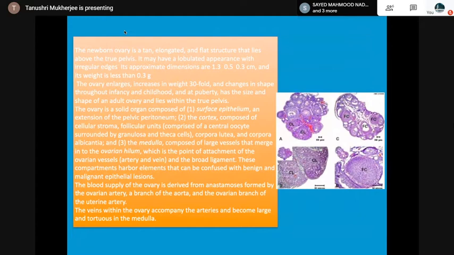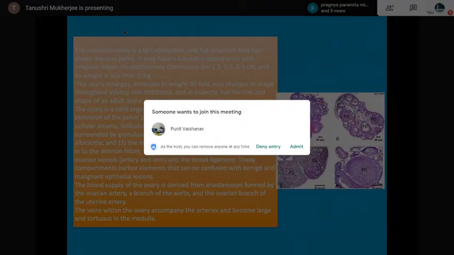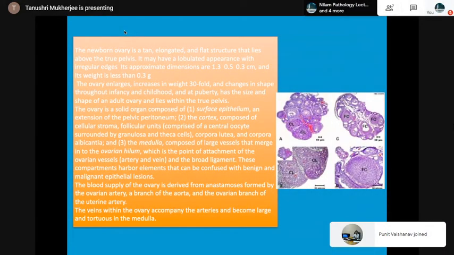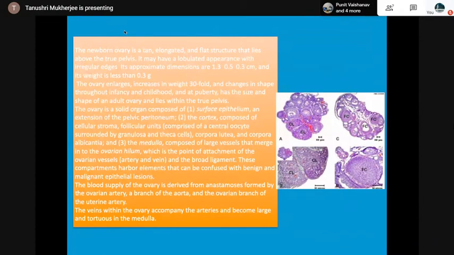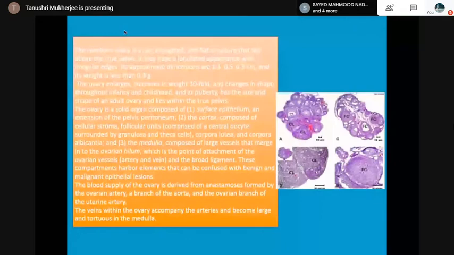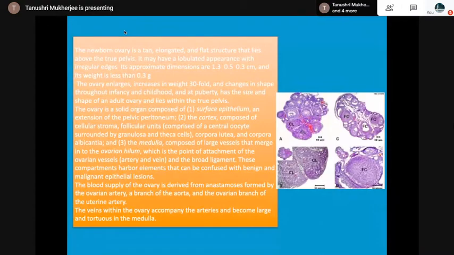So, it is a solid organ composed of the surface epithelium and extension of the pelvic peritoneum, the cortex composed of cellular stroma, follicular units, corpora lutea and corpora albicans, medulla composed of large vessels that merge into the ovarian hilum, which is the point of attachment of the ovarian vessels. The blood supply is derived from anastomosis formed by the ovarian artery, a branch of the aorta, and ovarian branch of the uterine artery. The veins accompany the arteries.